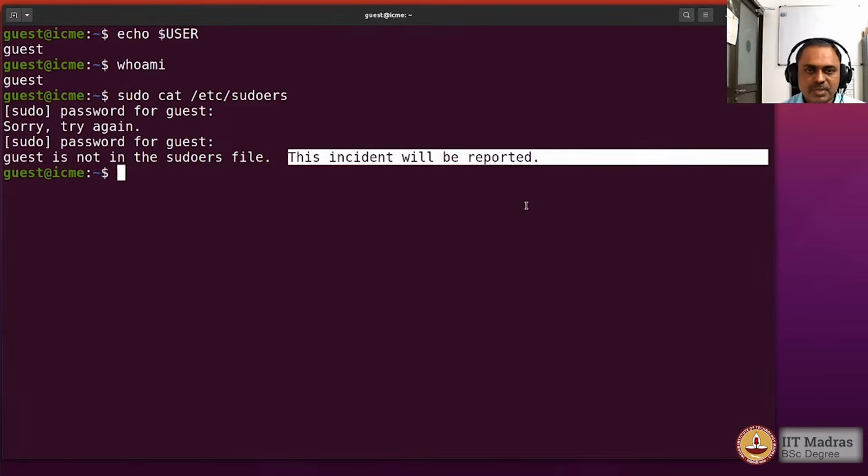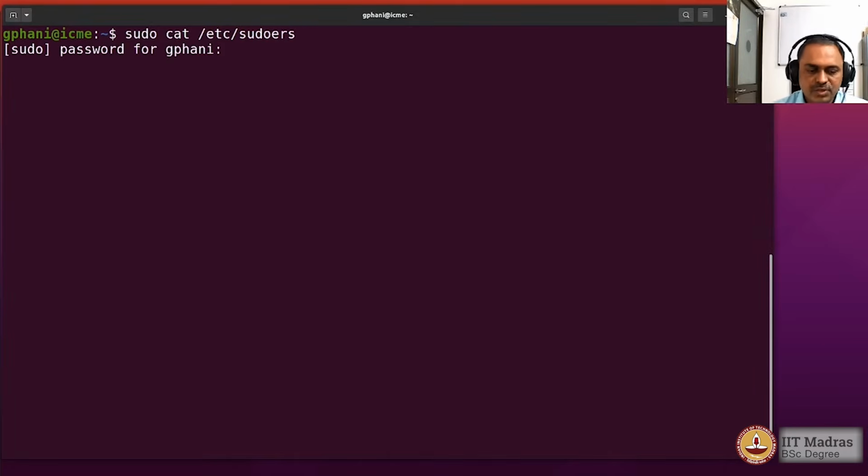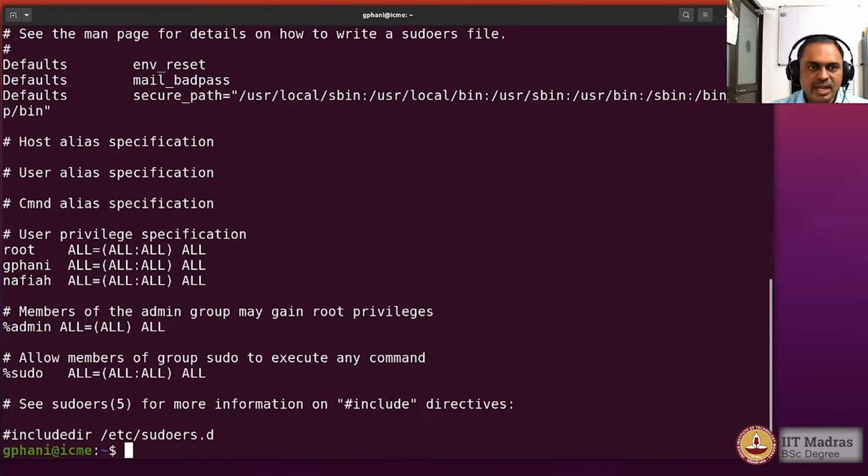So I will now come out of this terminal, and I am now in the terminal where I am logged in as gfunny, which is the regular user for this machine and is also present in the sudoers list. I can verify that I am logged into this terminal as gfunny, the first user for this machine and therefore also present in the sudoers list. So let me check the file contents of sudoers. It is asking me for the password, so I give that properly, and if I have that privilege, it will show the contents of the sudoers file, which is available in front of you now.